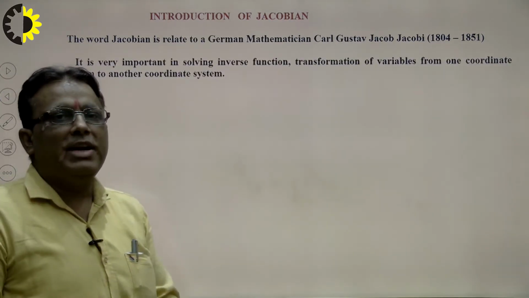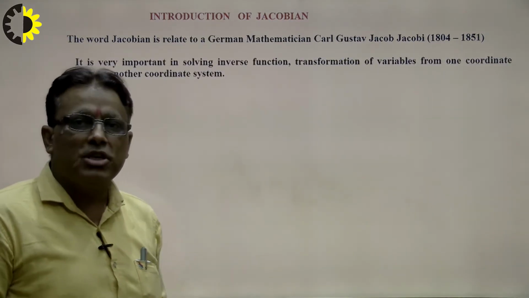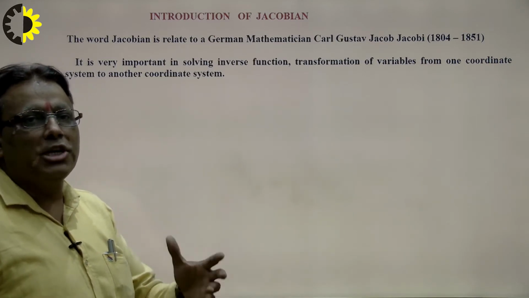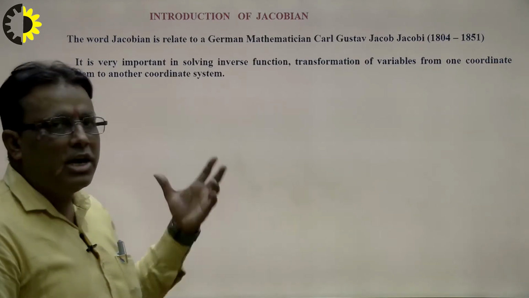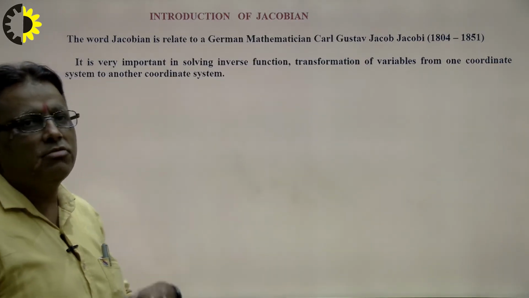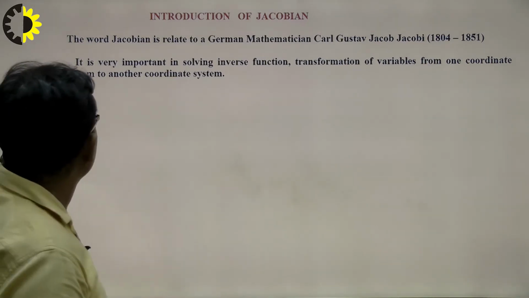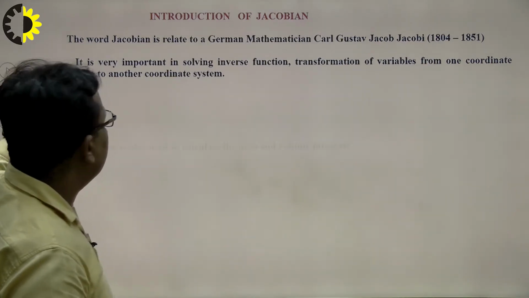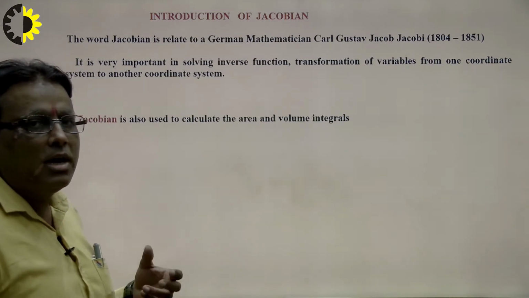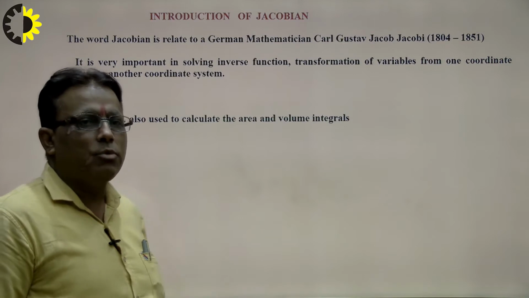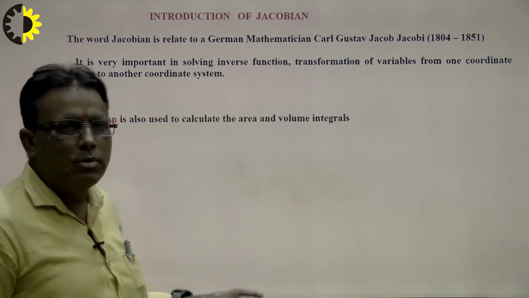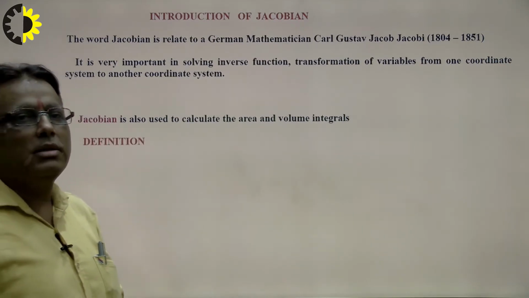It is very important for solving inverse functions and for transformation of variables from one coordinate system to another. Suppose I want to transform Cartesian into polar form, Cartesian into cylindrical, and Cartesian into spherical coordinates; that is known as transformation of coordinates. So this topic plays the most important role when we calculate areas and integral problems. Jacobian is also used to solve various other problems. In this way we can find the Jacobian.